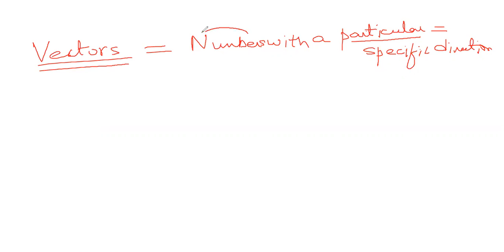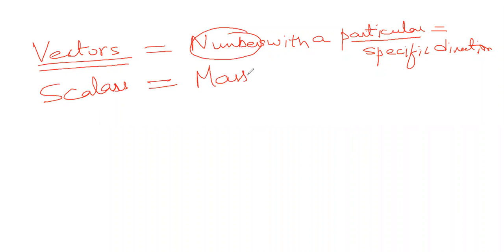If they are only numbers without any direction, they are only called scalars. An example of a scalar is mass. The best example is mass. Mass is a scalar. It doesn't have any direction. Whether you are on Pluto, on Jupiter, or on any planet, your mass doesn't change. Your mass is always the same.